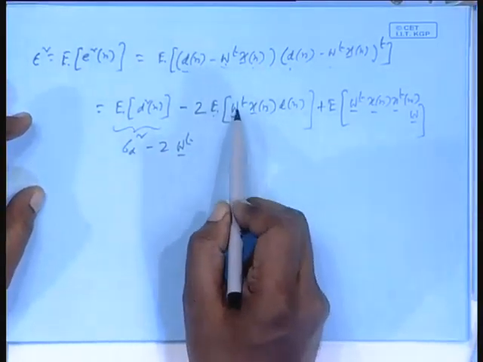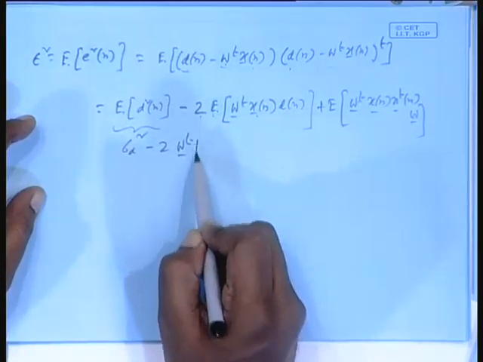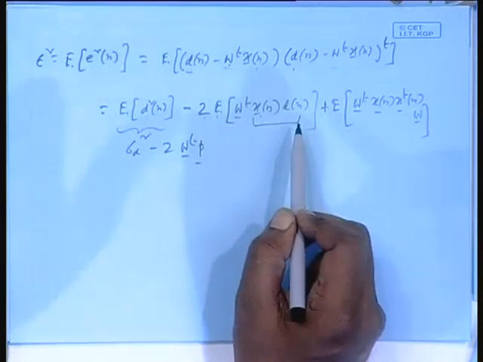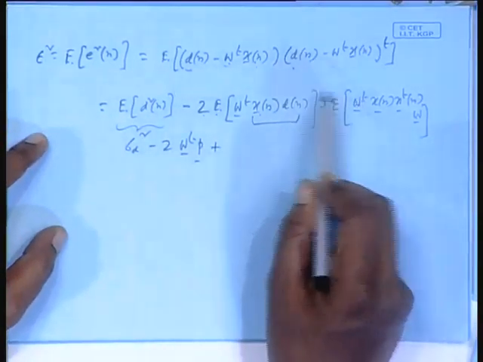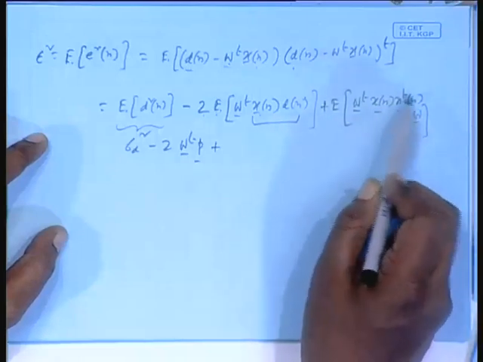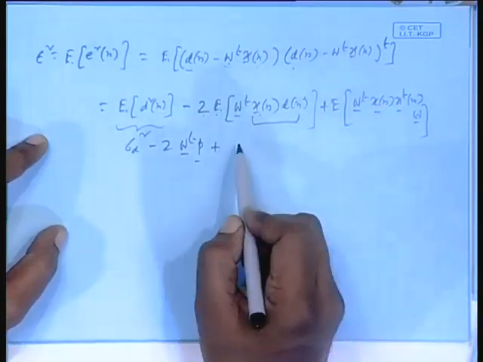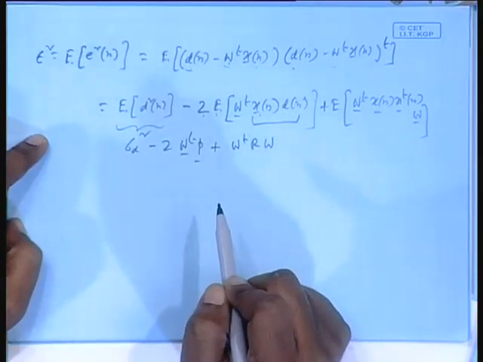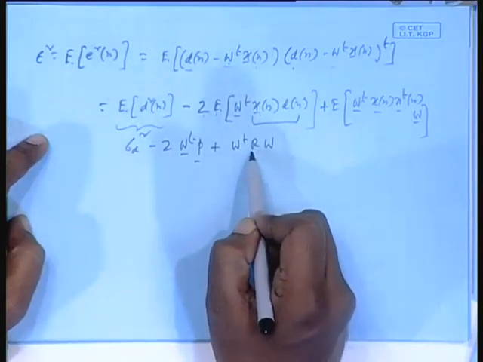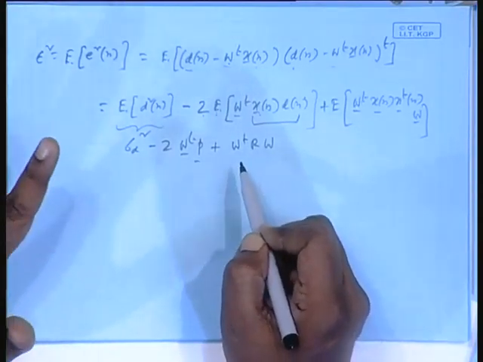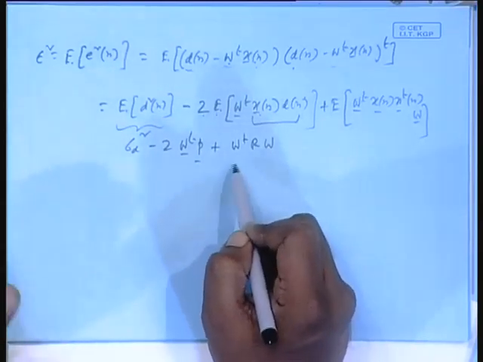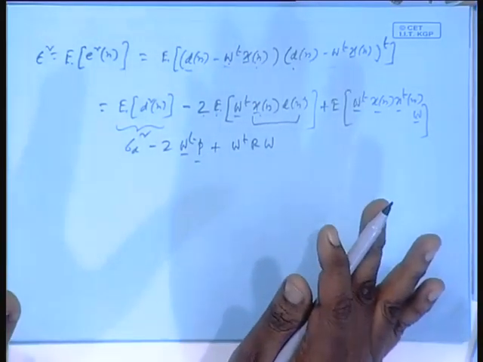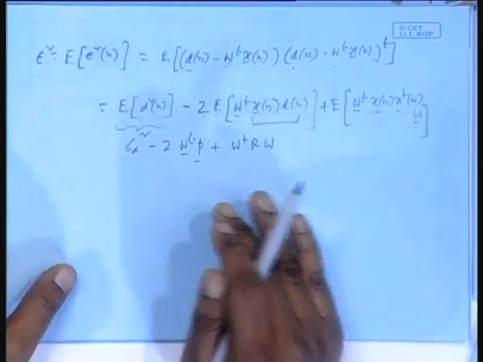So, you get W transpose out, E of x n into d n, that is P, and W transpose comes out, W goes out, E of only this part, which is R. R, we are assuming, is positive definite. It is always positive semi-definite, but we are also assuming positive definite, so invertible and all that. That is a full rank process, no linear relation amongst the samples of the process x n.